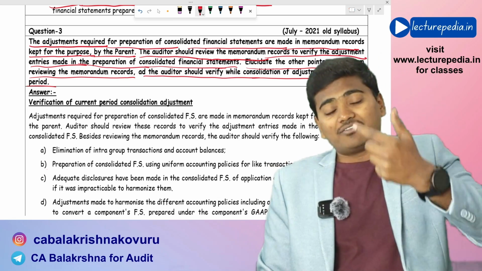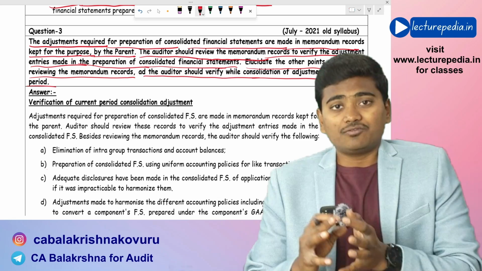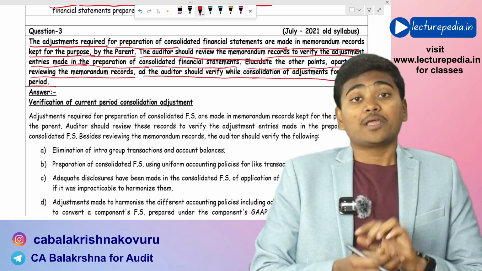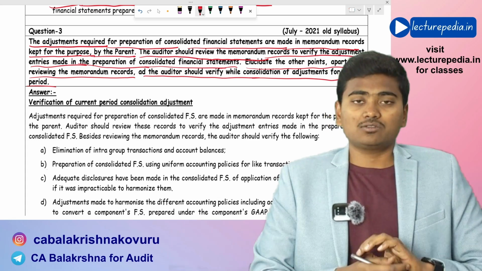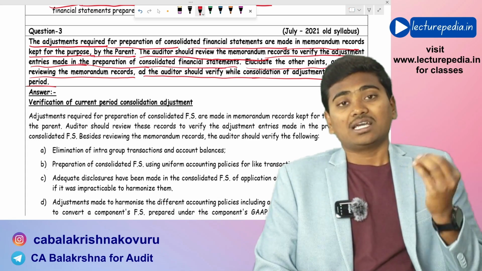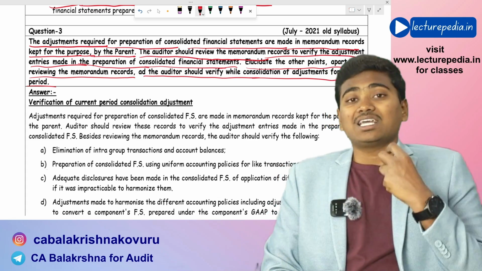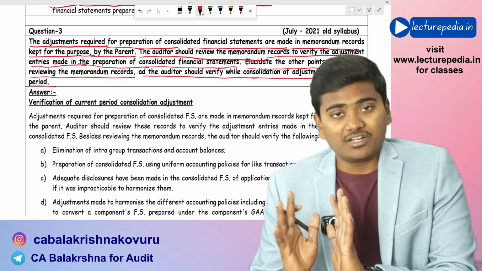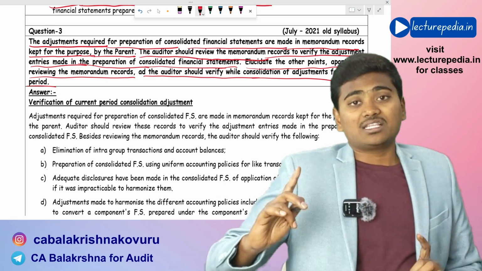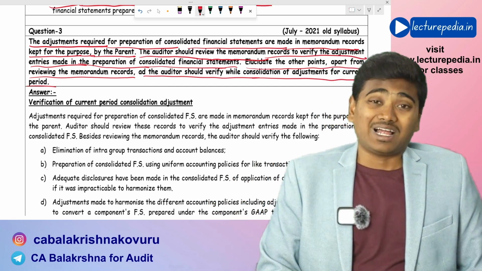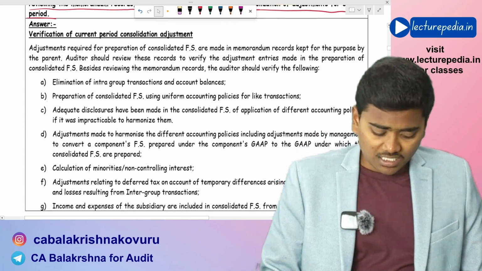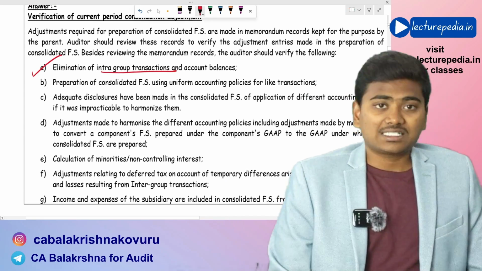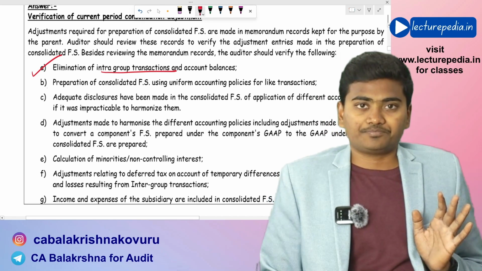Now, while verifying those adjustments, apart from considering the memorandum books of accounts, what are the additional points of verification that have to be kept in mind by the auditor? First of all, the auditor needs to consider whether intra-group transactions have been eliminated.